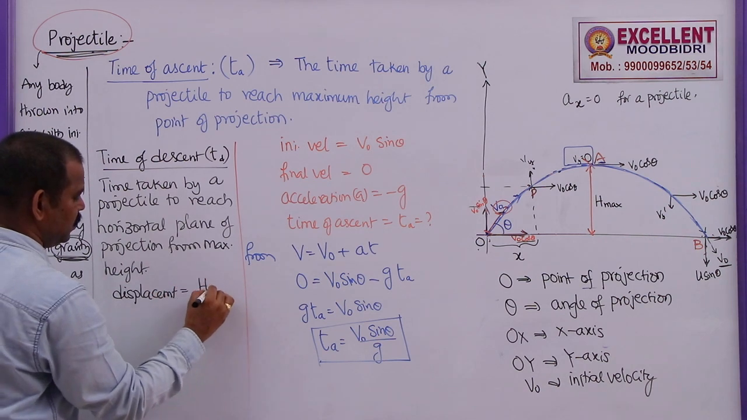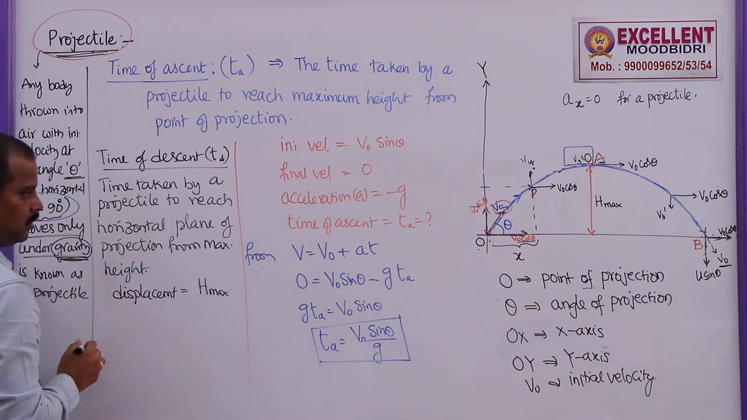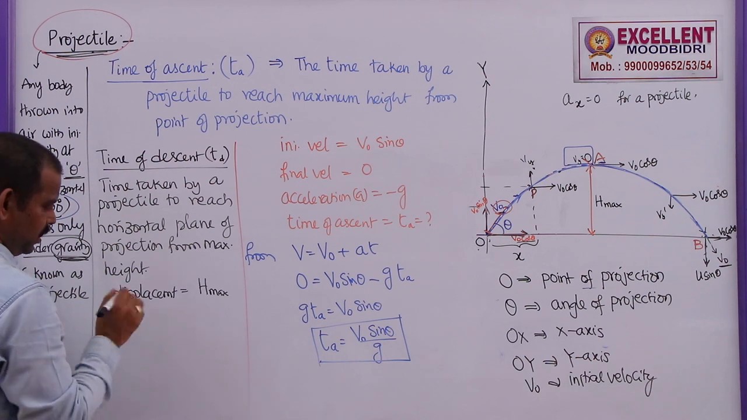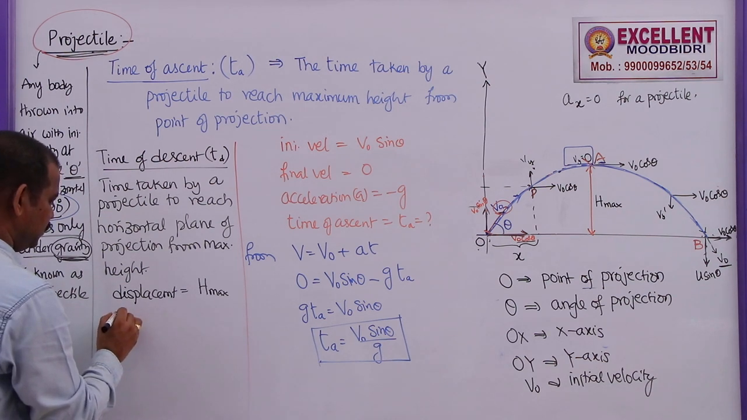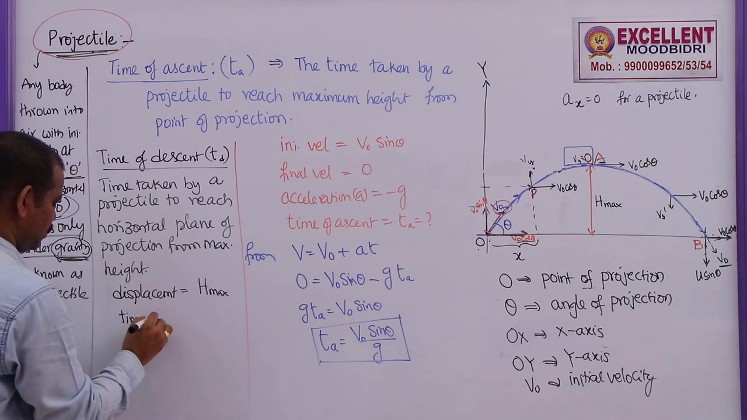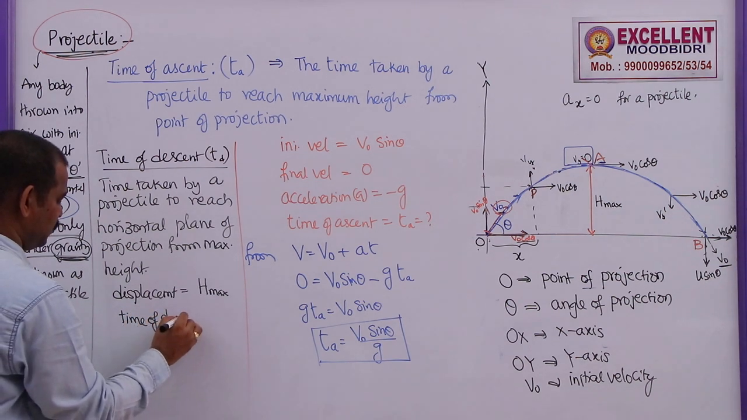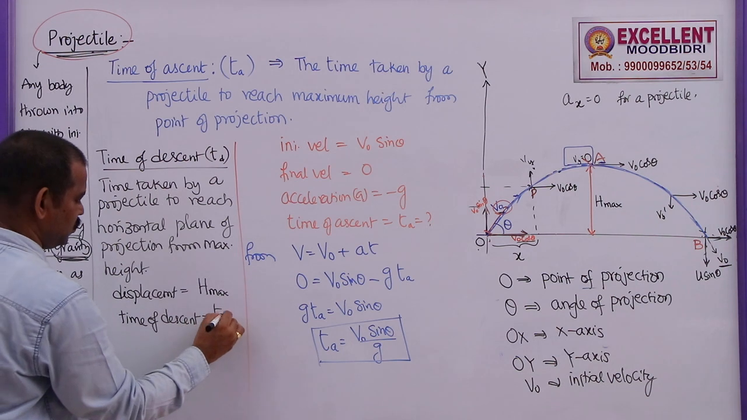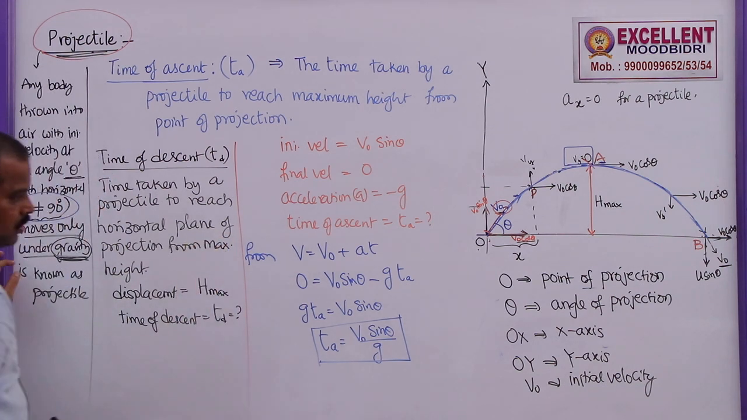Displacement is h max. And the time taken we are finding, that is time of descent. So, time of descent TD is equal to, that is the question.